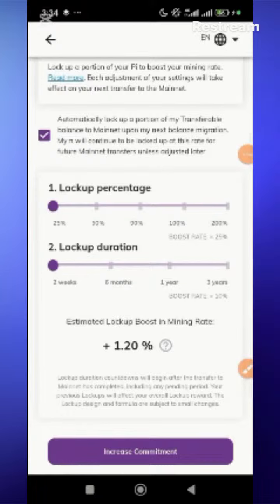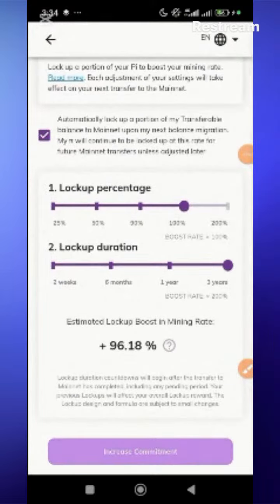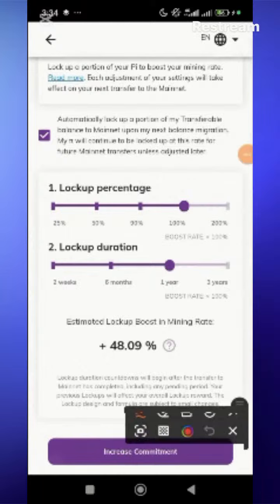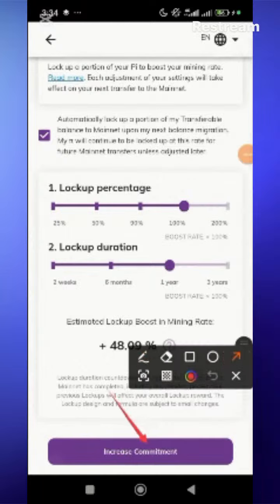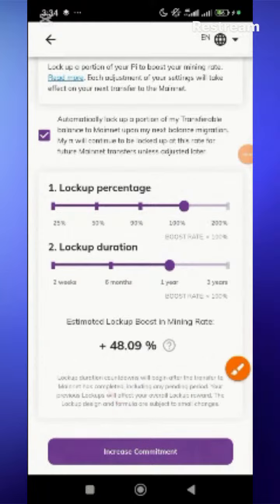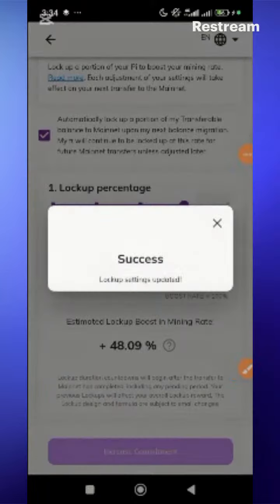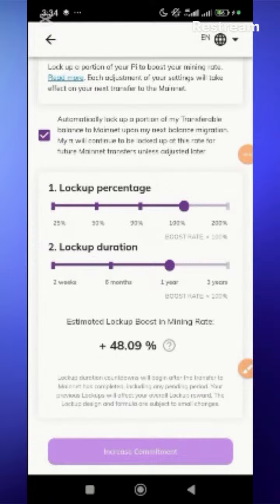So let me just do it like this. Since I don't have much, I'll just increase it. I'm locking 100% for 3 years or for 1 year to increase my mining rate. Then you have to click on this place, you click here, increase commitment, you click on it, success. Now let's move on. Now you have to come back here.